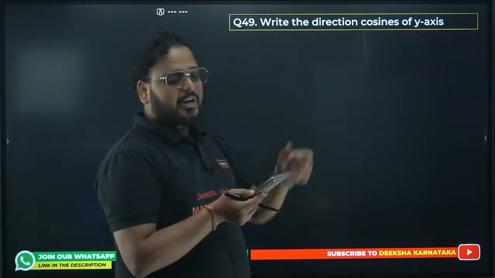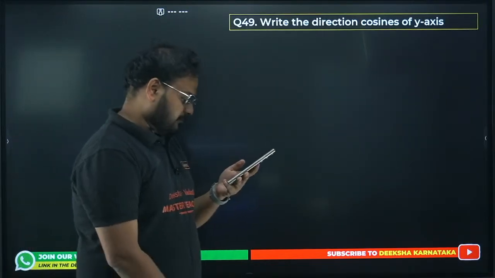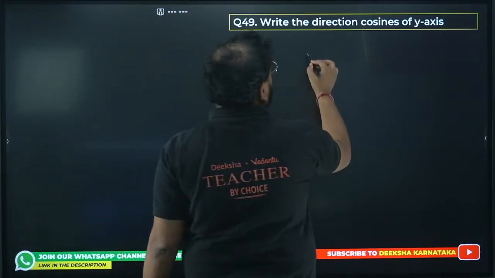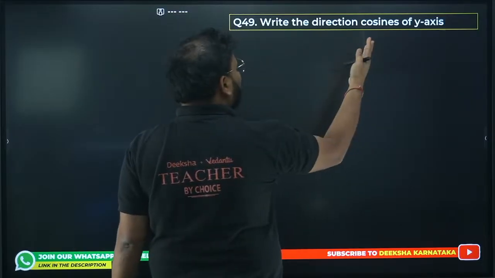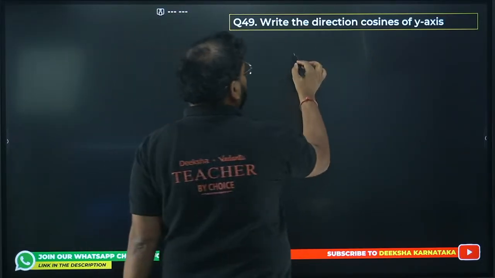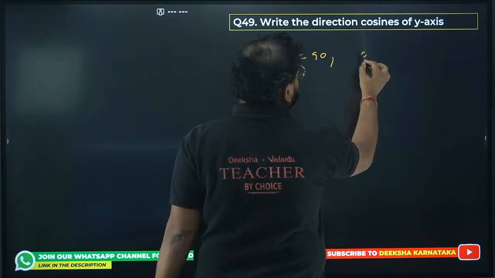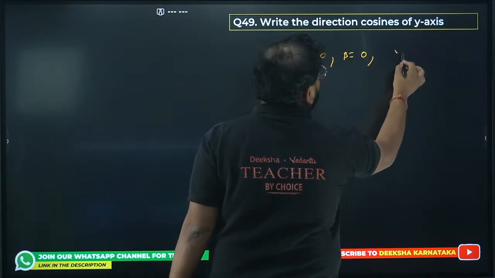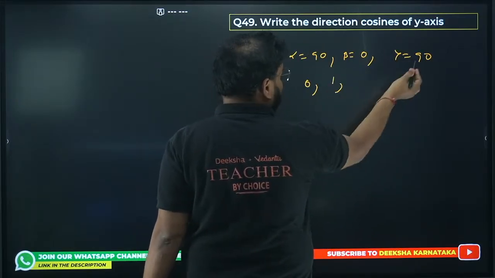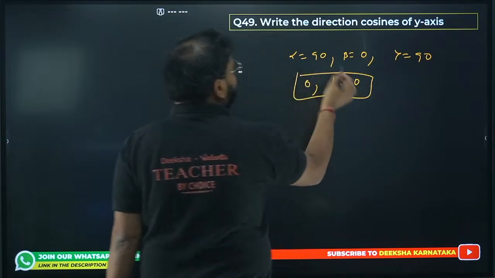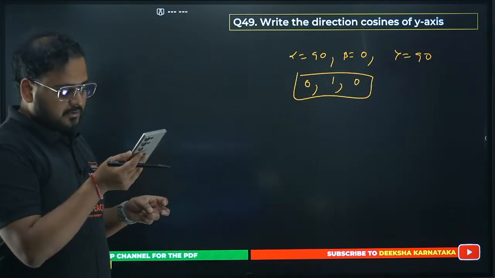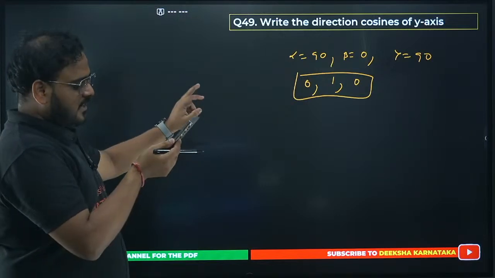49 now. This you can do, 1 marker. Write the direction cosines of the y-axis. Very simple. For the y-axis, the angles will be 90, 0 and 90. So alpha is 90, beta is 0 and gamma is again 90. So cos 90 is 0, cos 0 is 1 and cos 90 is again 0. So the DC is going to be 0, 1, 0. Yeah? Super. Okay, 0, 1, 0 is done.